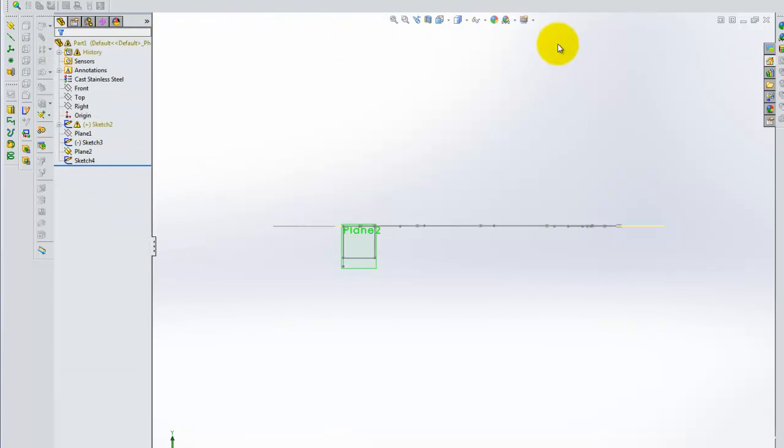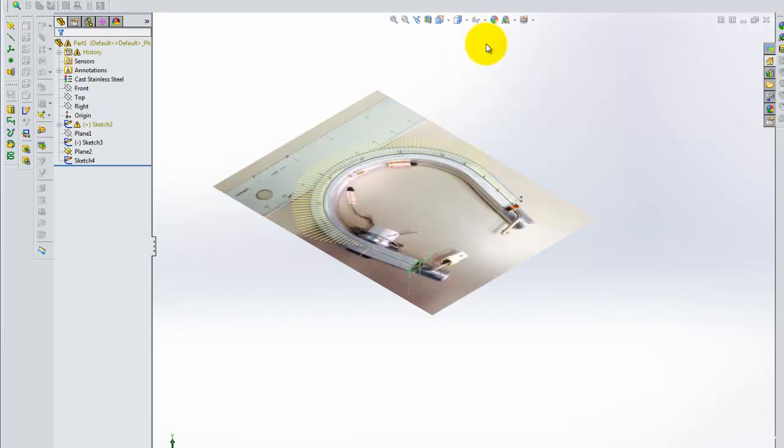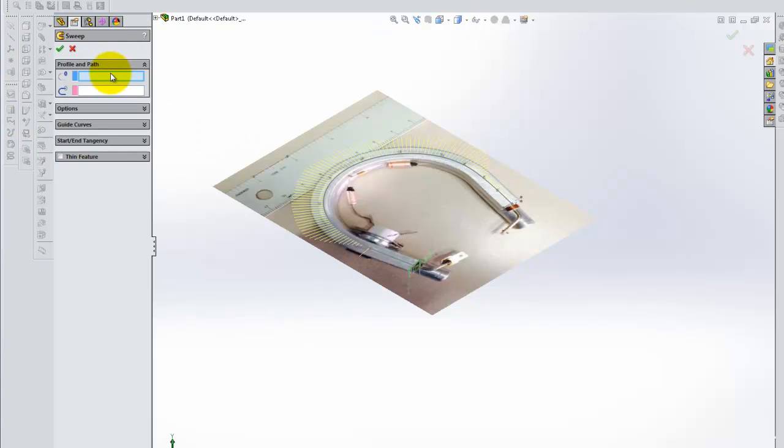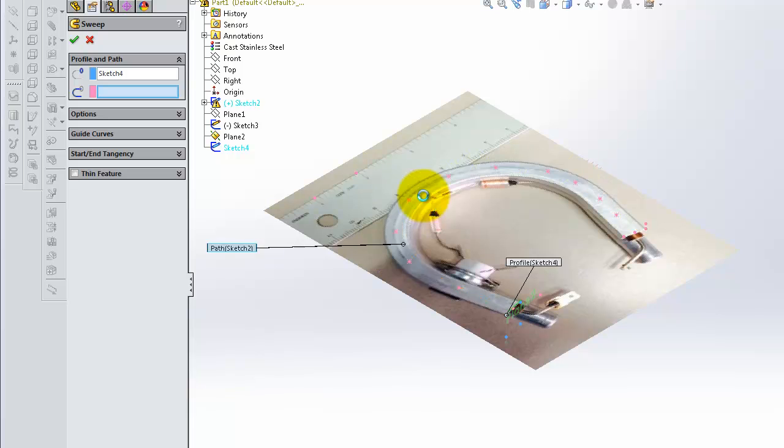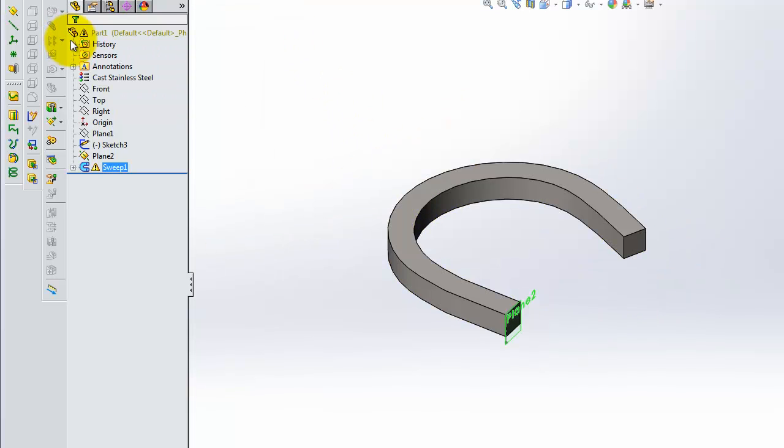The next thing I'm going to do is sweep that profile along this spline. To do that, I will use the swept boss command. The swept boss command wants me to provide a profile, which will be that sketch that we just drew of the rectangle, and it wants me to provide a path, which will be the spline. And so I'm going to create the cross-section of that heating element, the square part.